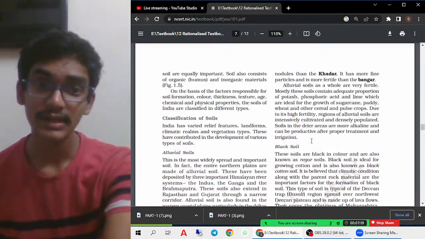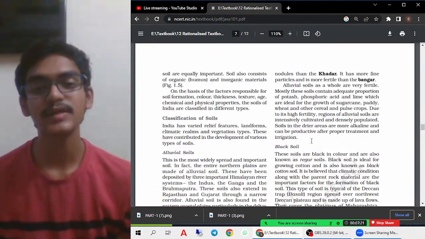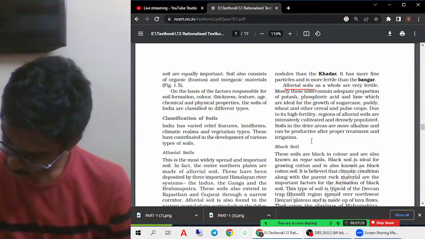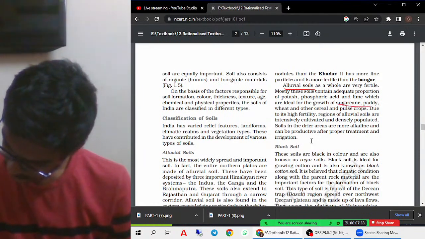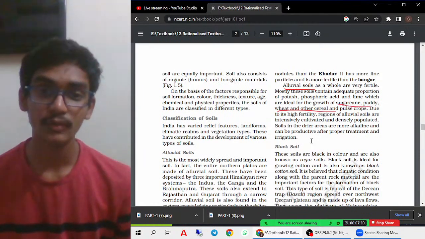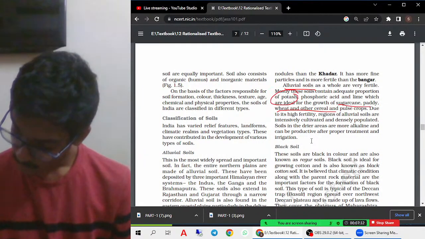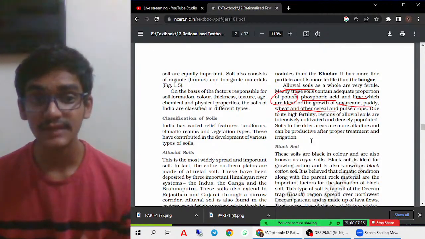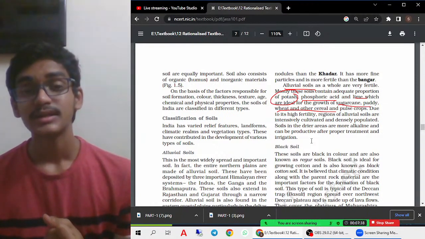Now let us try to see what are the crops which are mainly grown in these alluvial soils. In these alluvial soils, the important crops which are grown are sugarcane, paddy, wheat and so on. Why are these crops mainly grown? Because the soil has potash, phosphoric acid and lime. These are very much important and very much ideal.